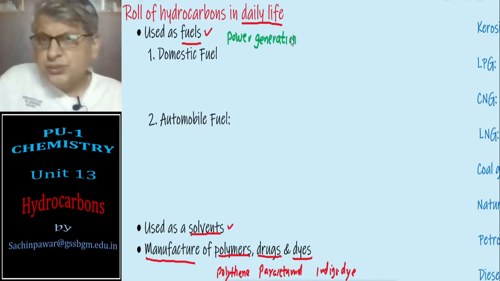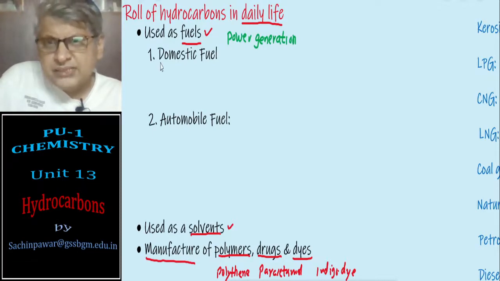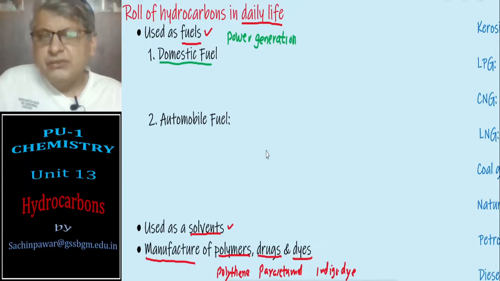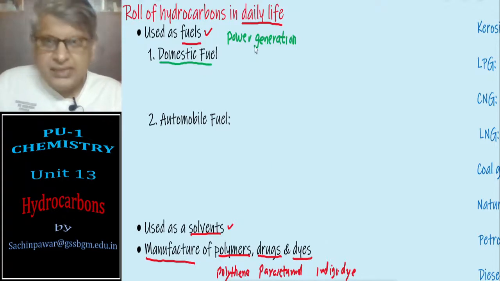Those which are used in your kitchen, for example, are called domestic fuel. It is the energy required for cooking the food and many other things.